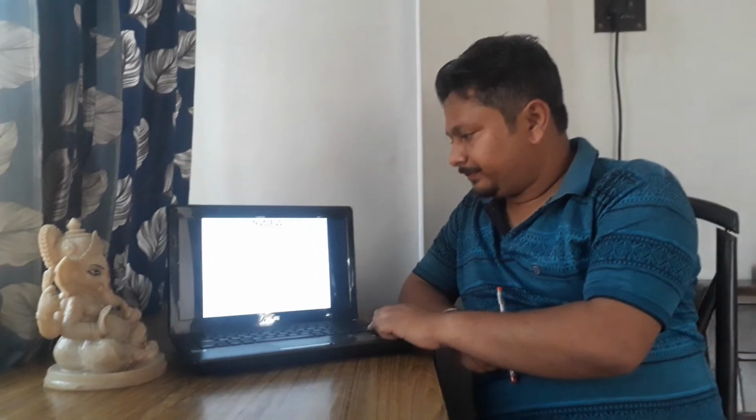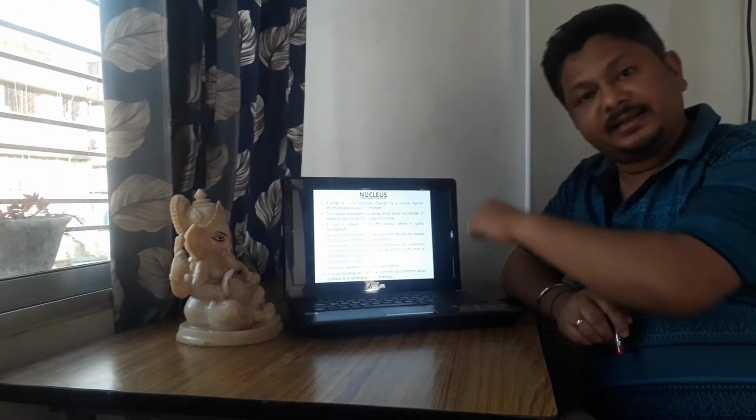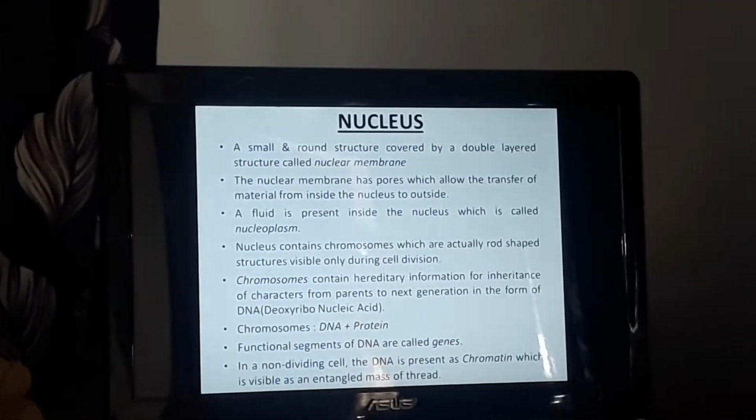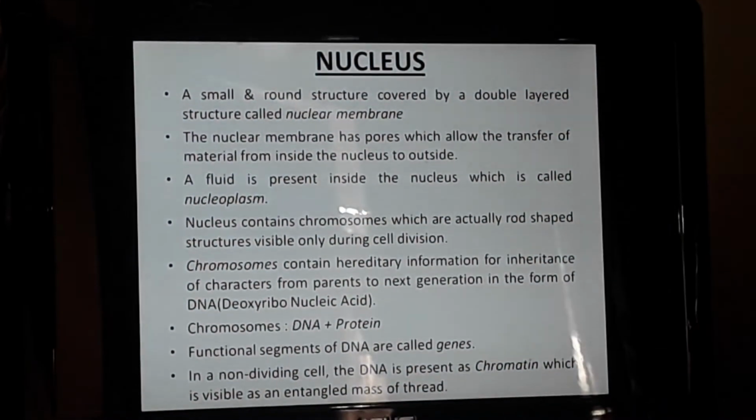So chromatin is present in a non-dividing cell, but in a dividing cell, this chromatin will become the chromosome. So at the young stage, the cell may not divide. In that case, the DNA is present in the form of chromatin. When the cell will divide, the DNA is present in the form of chromosome. I hope I am clear to you. Now this is the slide that has all the information. I want you to go through the slide again and again.